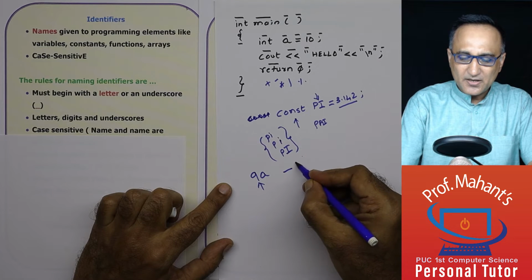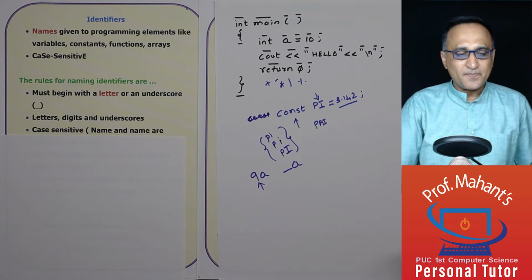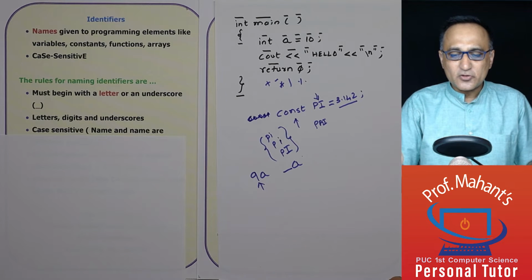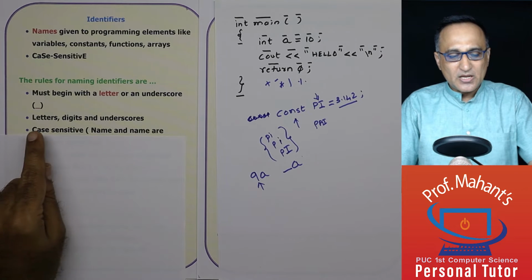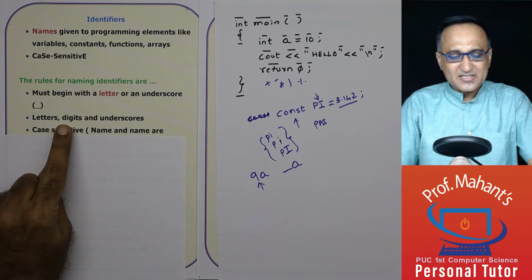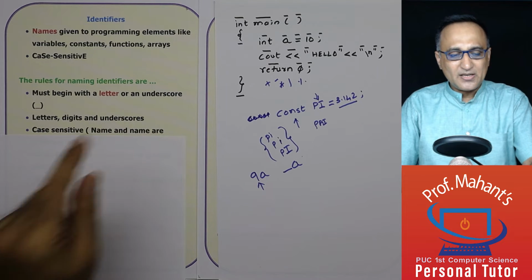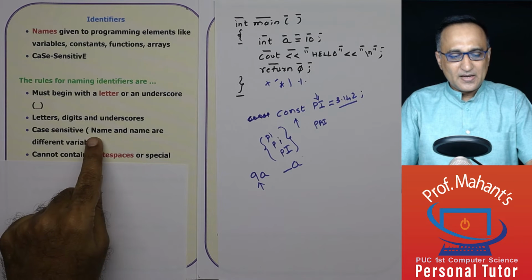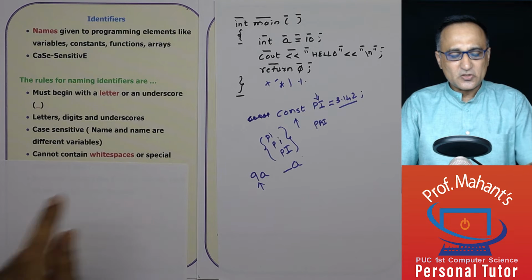It can begin with underscore a, that is fine, but do not start a name with underscore because underscore is used by library functions and it can confuse your variable names with the library functions. So a name can consist of only alphabets, digits, and underscores, but it must begin with an alphabet or a letter. So it is case sensitive. Name and name are different variables because this is capital N, this is small n.